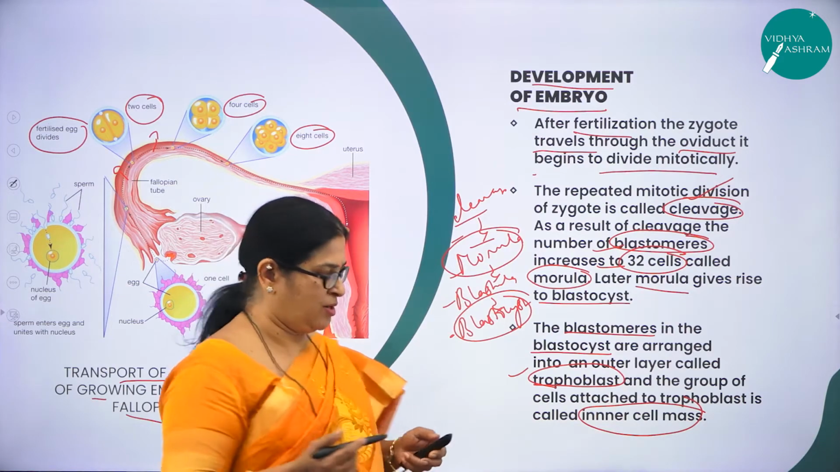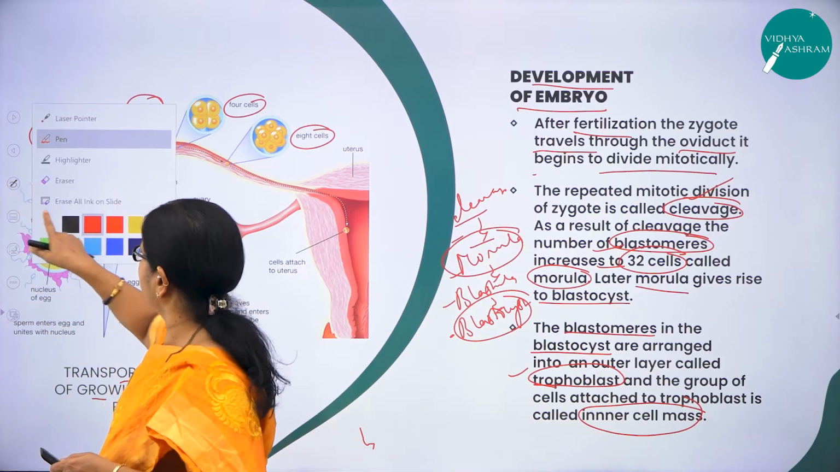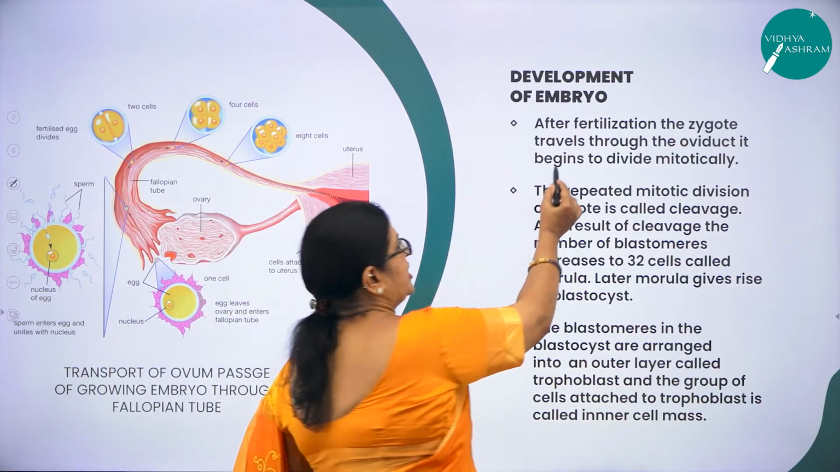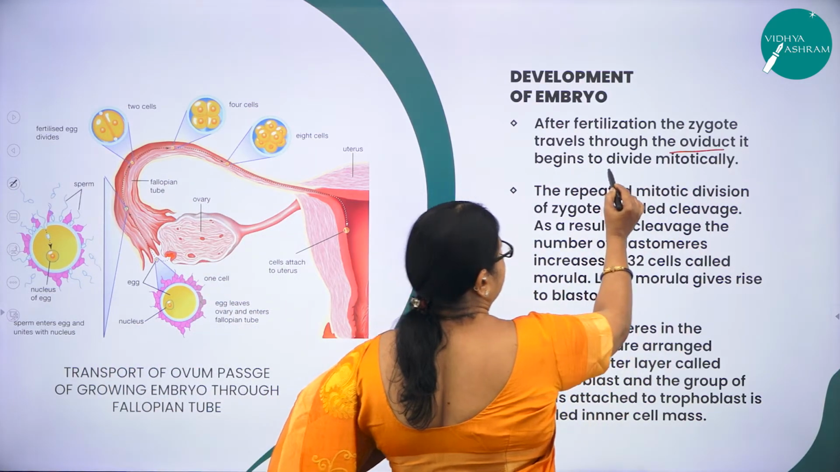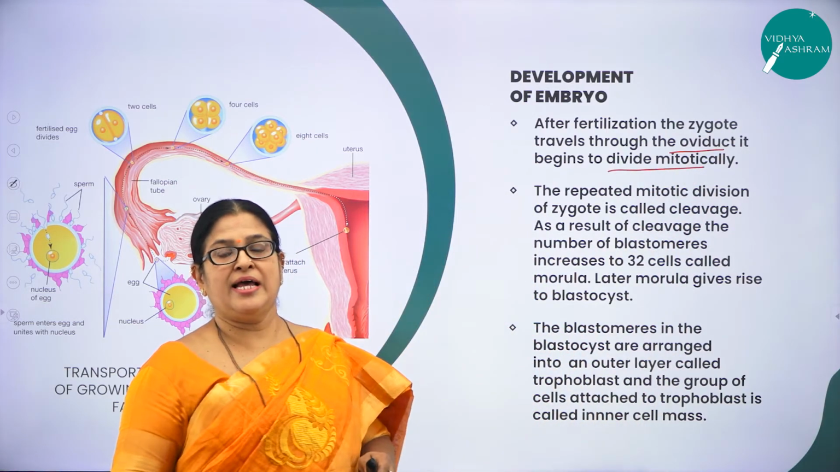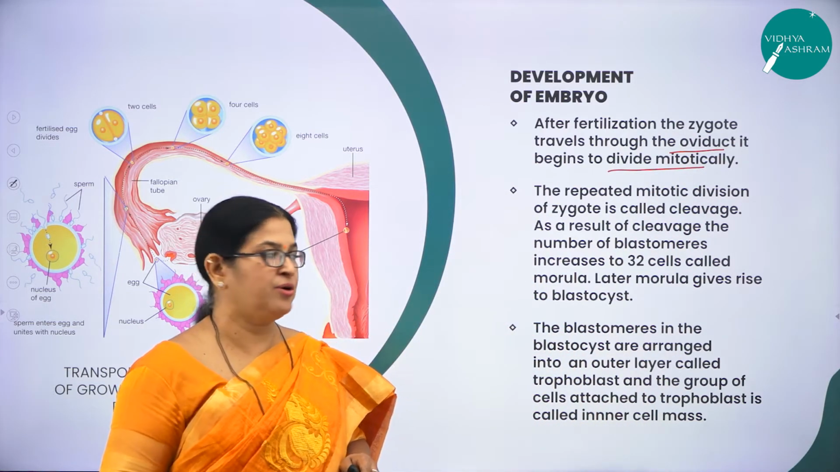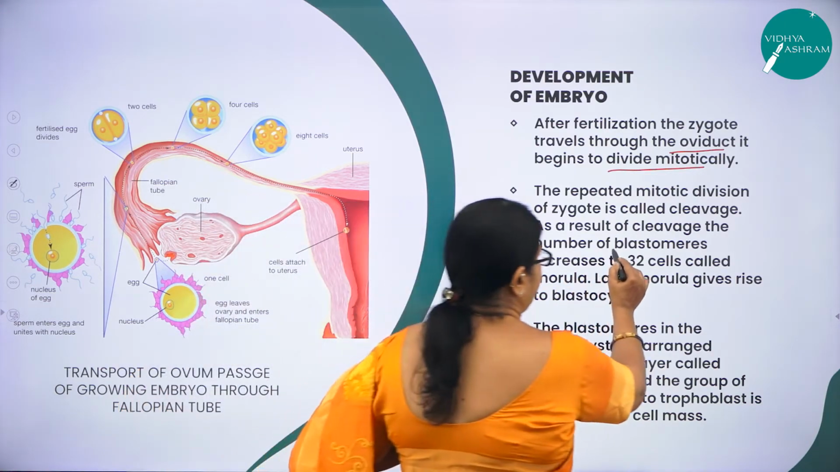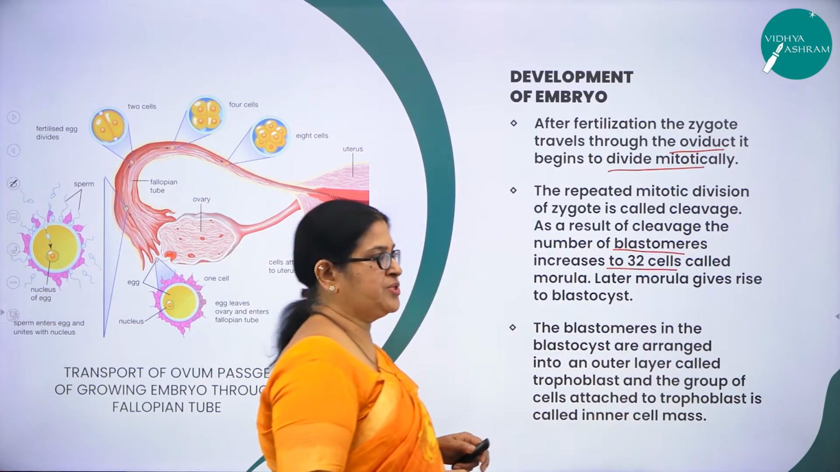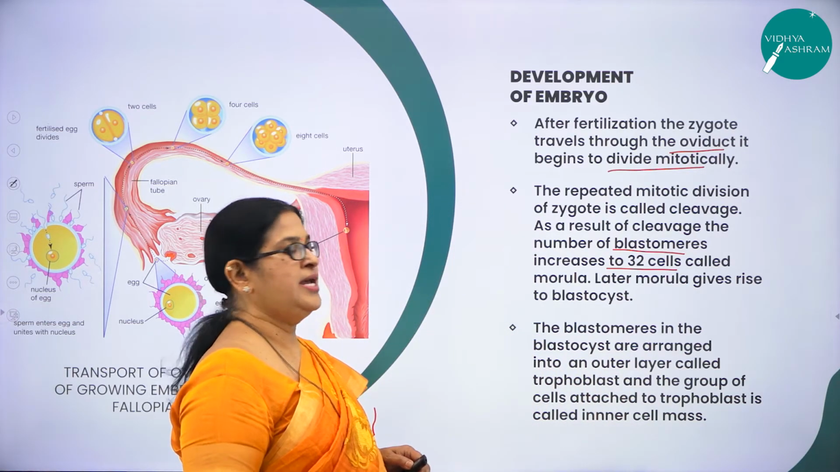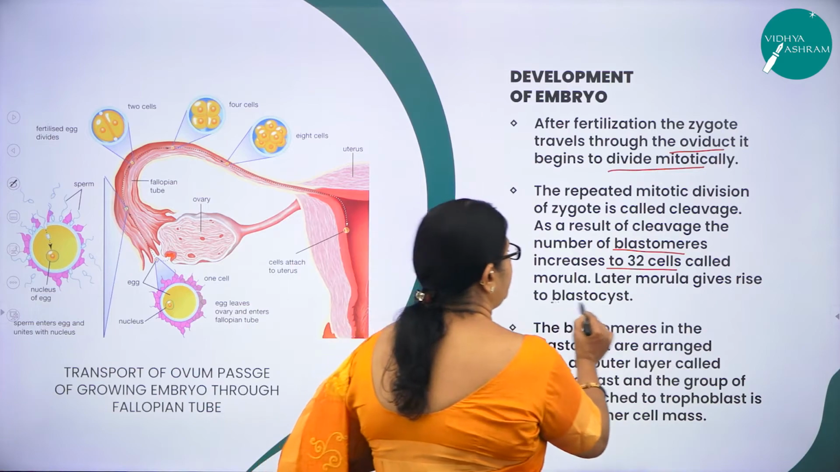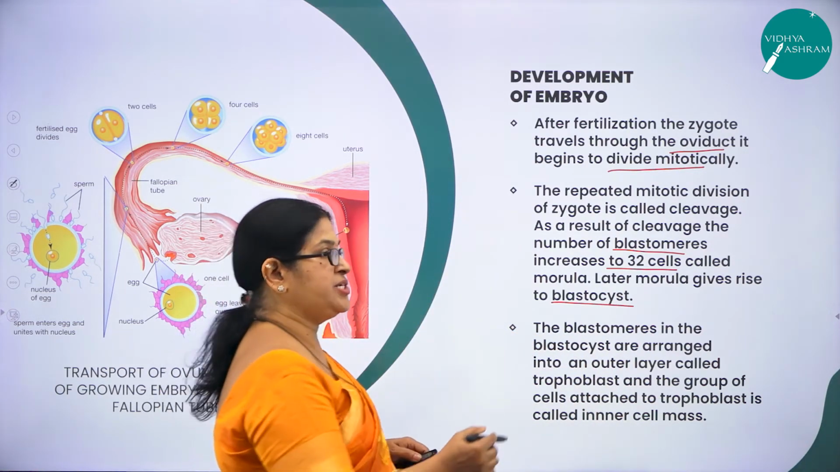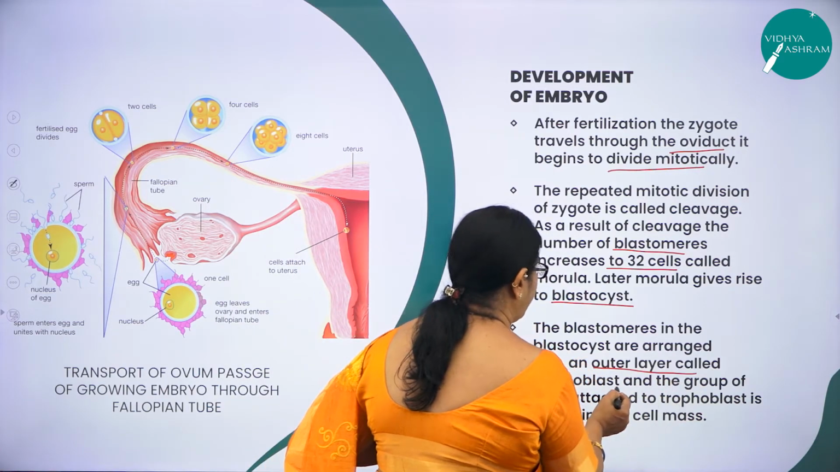So I repeat here what happens in this very important process. After fertilization, the zygote travels through the oviduct and begins to divide mitotically, and the repeated mitotic division of the zygote is called cleavage. As a result of cleavage, the number of blastomeres increases to the 32-cell stage called morula, and the morula gets transformed into what? Blastocyst.